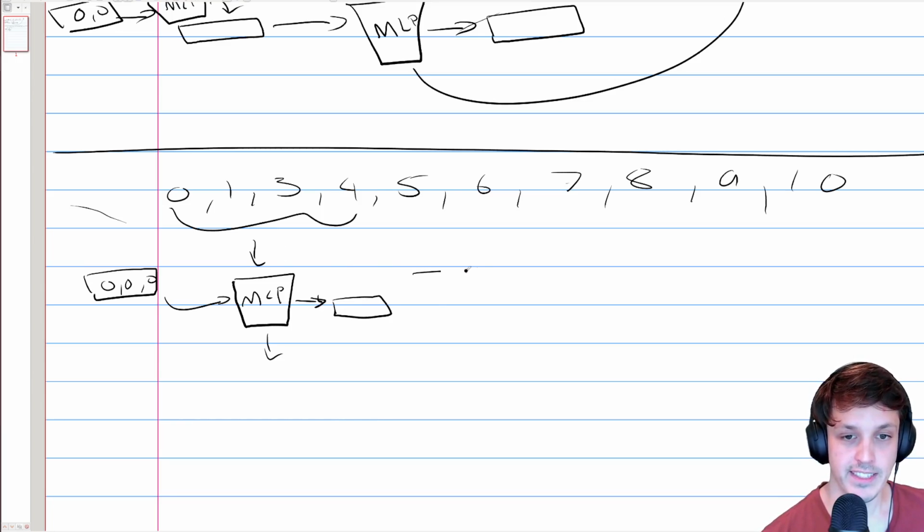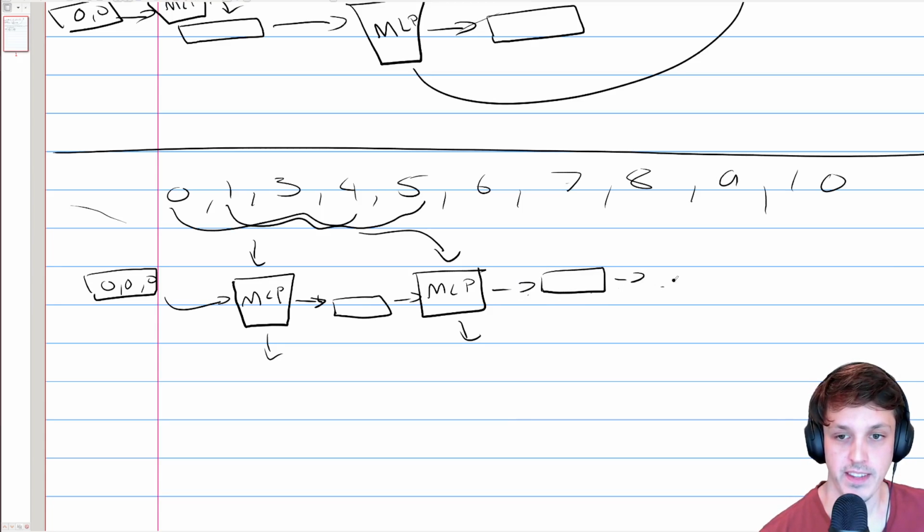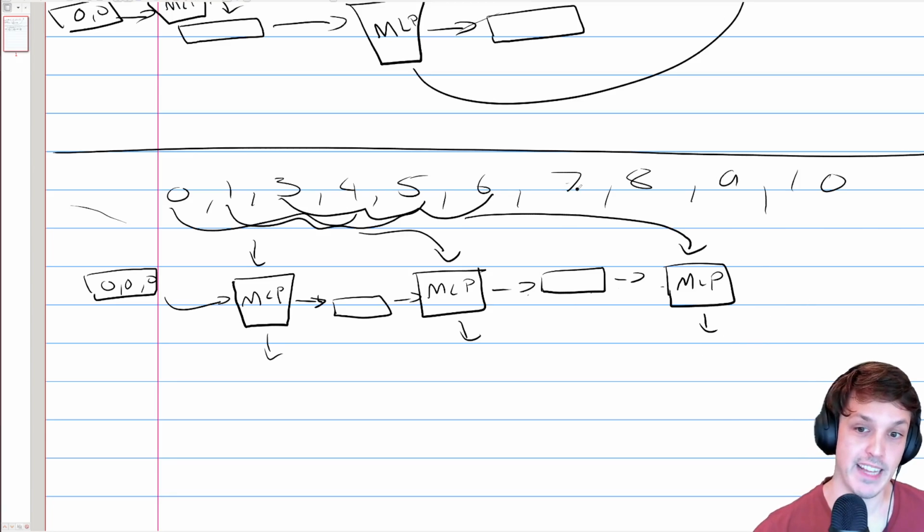And then we have the same MLP. It's going to take in that previous summary and also days 1 to 5, and it's going to try and predict day 6. So imagine we have that going over and over again. I'll draw it out one more time. So this is going to produce another summary. It's going to go into the MLP again, and it's going to take days 3, 4, 5, 6 in as well, and it's going to predict day 7.